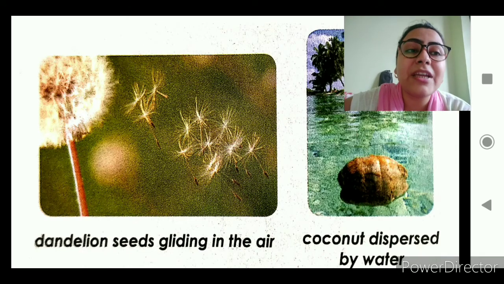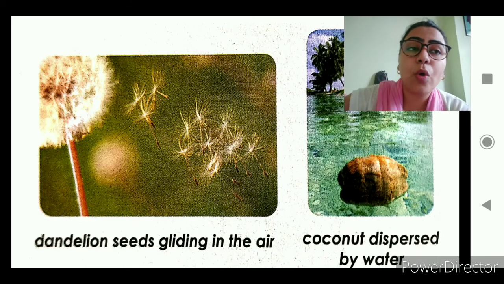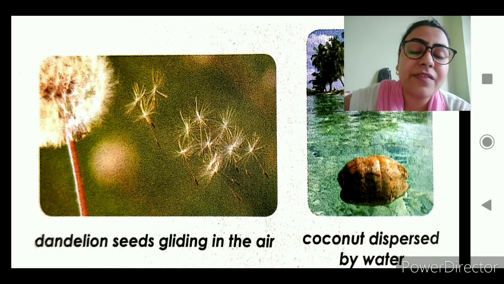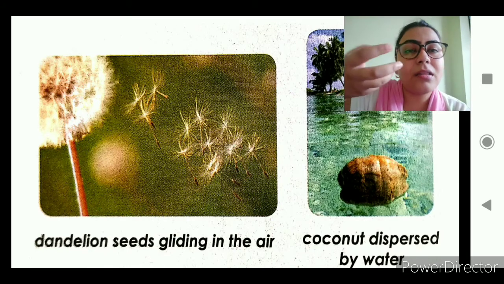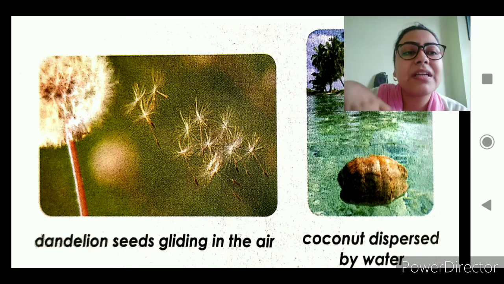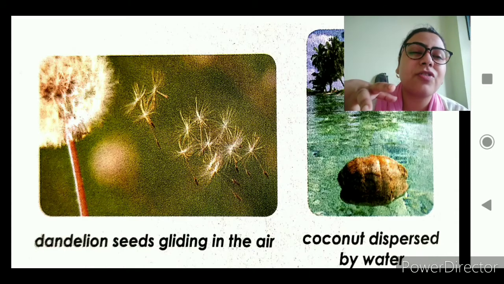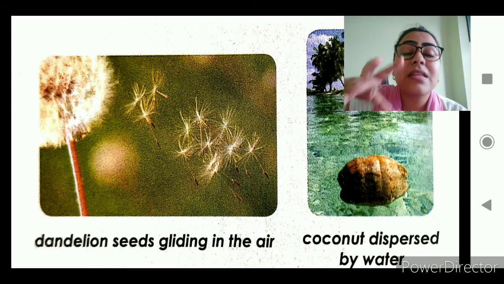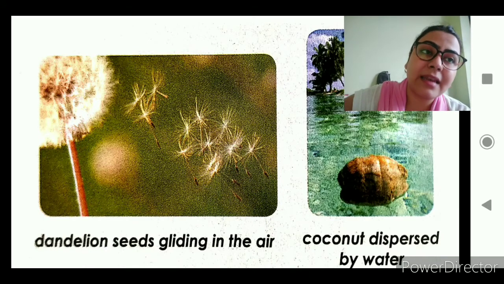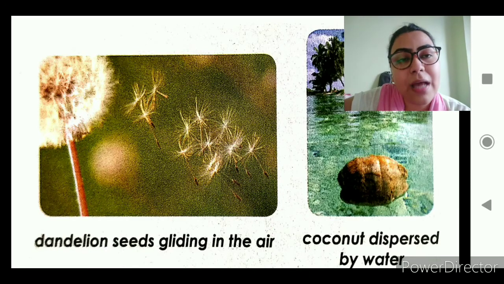Now what do we eat of the coconut? We eat the seed itself. The coconut that we eat is the seed itself. So when the water takes it, the rough outer covering of the coconut over time gets totally dried up and decays, and then the seed inside, the part that we eat, gets exposed. Once that is exposed, what happens? It takes up the necessary water.